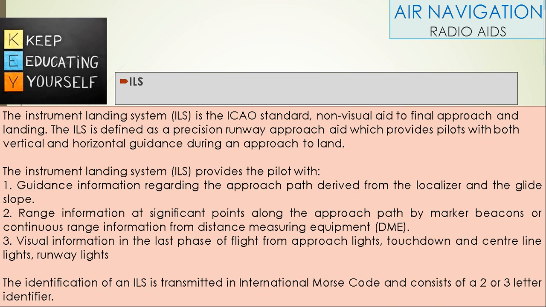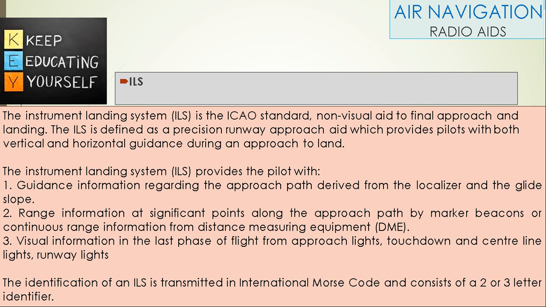ILS is the Instrument Landing System. It is the ICAO standard non-visual aid to final approach and landing. The ILS is defined as a precision runway approach aid which provides pilots with both vertical and horizontal guidance during an approach to land.